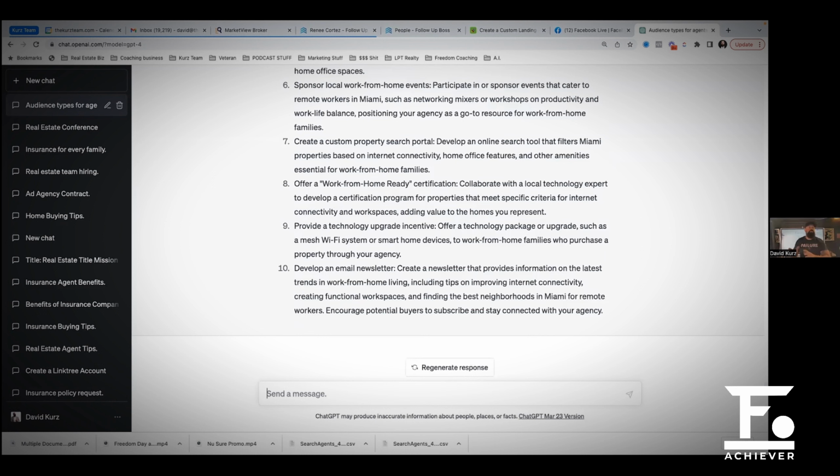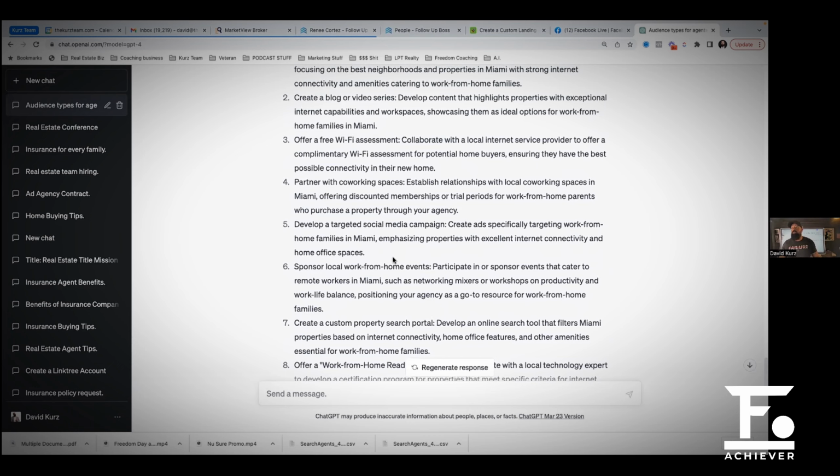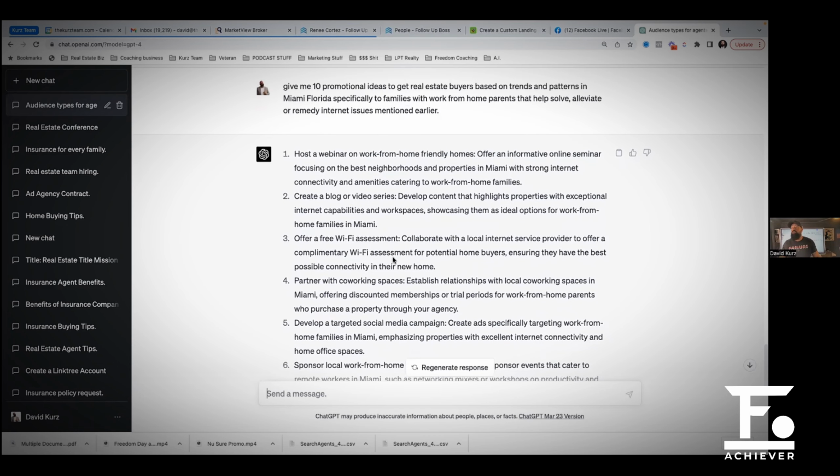Now, we're using this, you can use whoever you want, right? And so we're going to say, and obviously we could get specific with this, but let's choose one. Let's say we do host a webinar, right? Let's do host a webinar on work from home friendly homes, offer an informative online seminar focusing on the best neighborhoods and properties in Miami with strongest internet connectivity and amenities catering to the work from home families, right? So I'm going to choose this offer. This is host a webinar, right? So host a webinar is how we're going to promo. So we write promo, host a webinar.